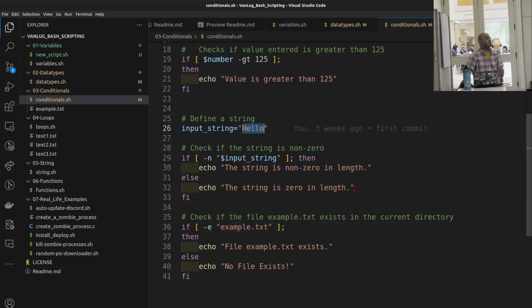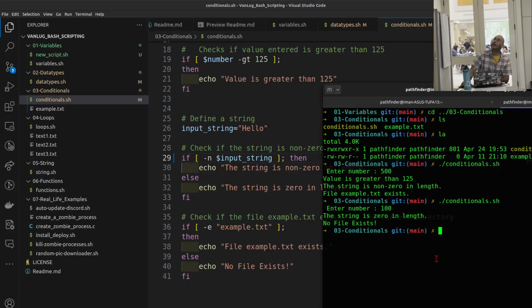Questions? Yes, please. As for line 29, why do we need the quotes before the dollar sign? I think the dollar sign just means it's a variable, right? Just making sure that it is available sometimes. So we can delete the quotes? I think it does not necessarily know that it could be a string. This variable could be anything. So we put them in quotes because the flag that we're using also checks for the string. But I think I've tried without the quotes and I got an error. But let's just see. I might learn a new thing here.